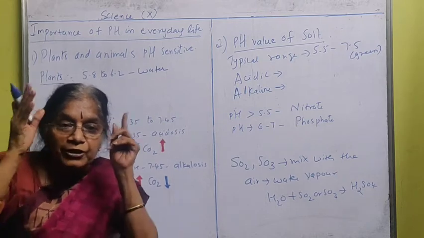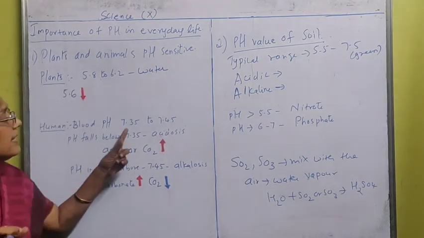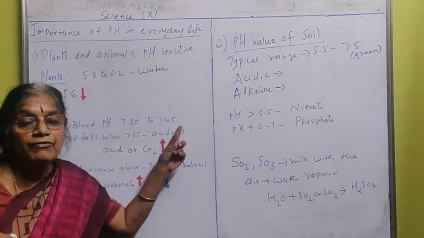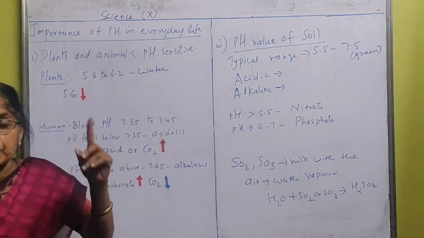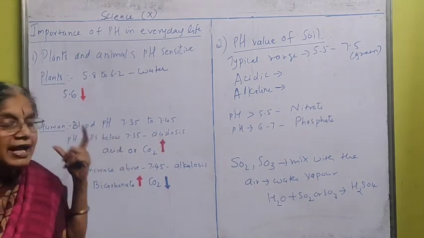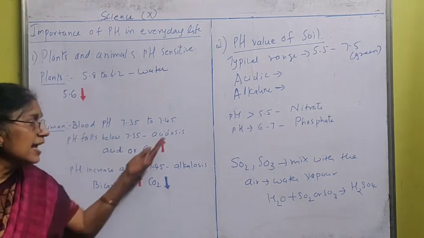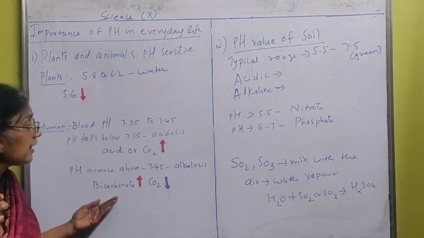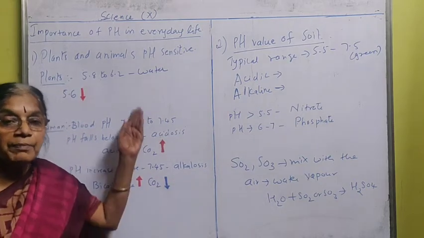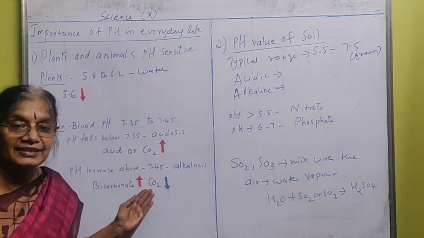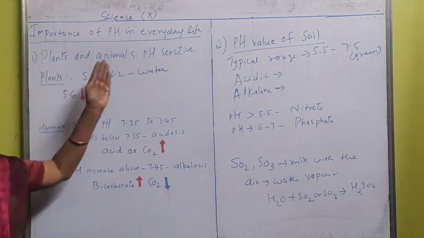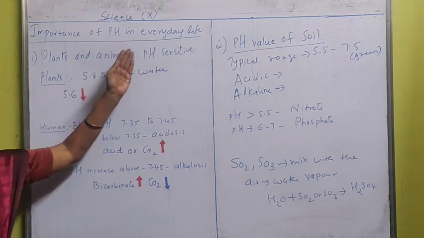Our human body blood pH should remain 7.35 to 7.45. That is very important. We should keep in mind that the pH value of the blood should not decrease or increase. If it decreases, acidosis will come. If it increases, alkalosis will come. So the person will be affected by these diseases. So that is what the pH value is in everyday life.